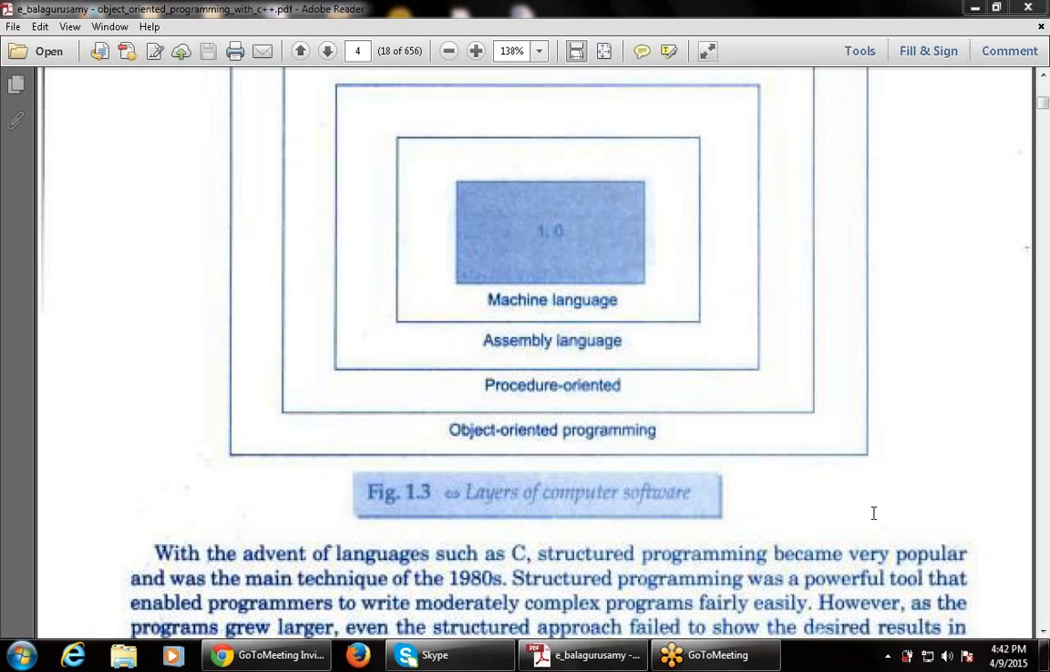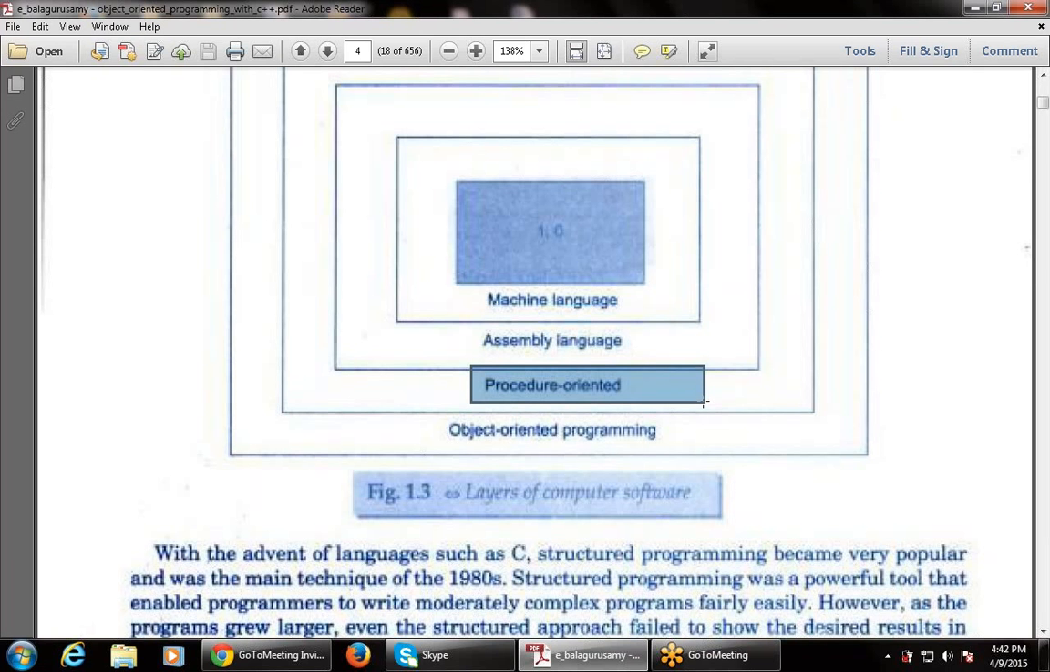So we have finished with machine language, and we have finished with assembly. Now, Larry's question is, what is the spelling of mnemonics? I will write the spelling of mnemonics.